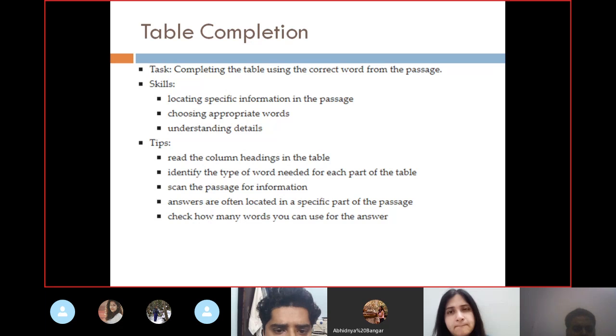Scan the passage for information. Answers are often located in a specific part of the passage. Check how many words you can use for the answer.